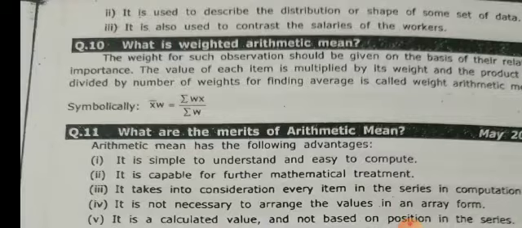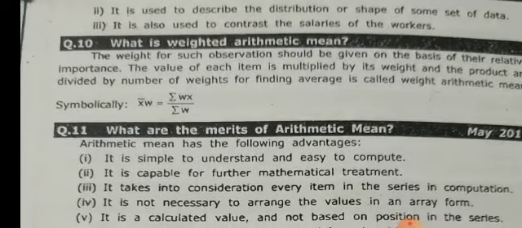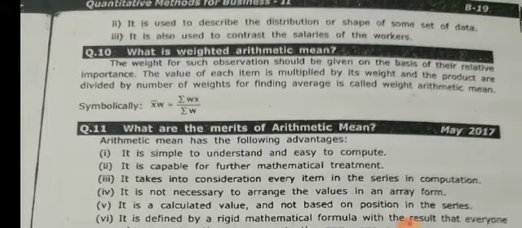What is weighted arithmetic mean? The weightage for each observation should be given on the basis of its relative importance. The value of each item is multiplied by its weight and the products are divided by the sum of the weights. Finding the average this way is called the weighted arithmetic mean.